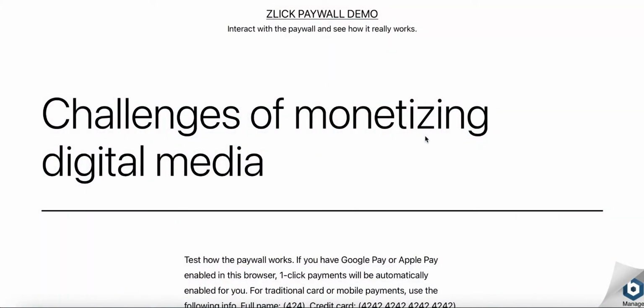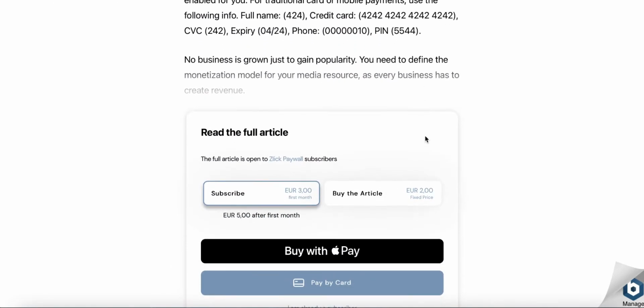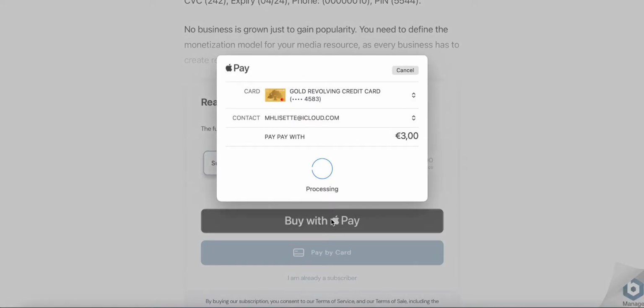Hi guys, meet Zlick, the effortless paywall to maximize conversions and increase revenue. Zlick helps you to power up your WordPress with subscriptions.